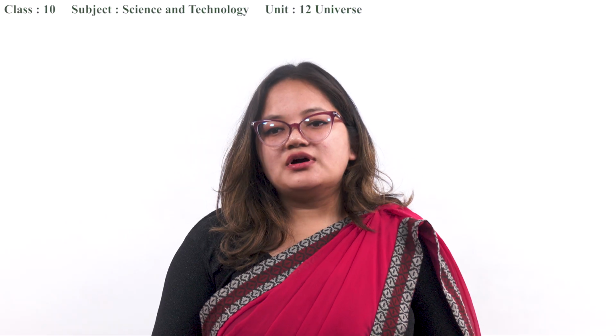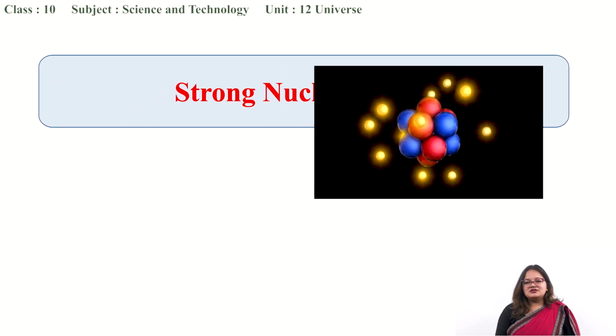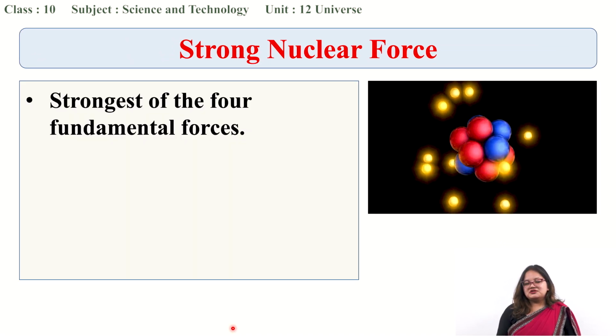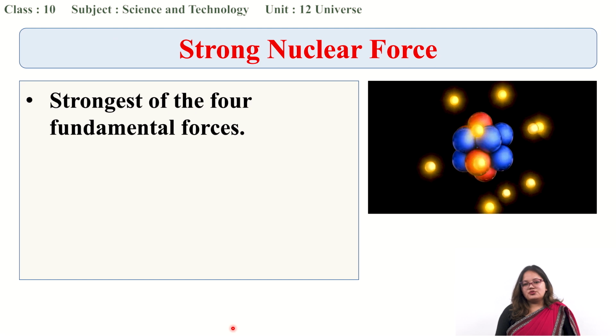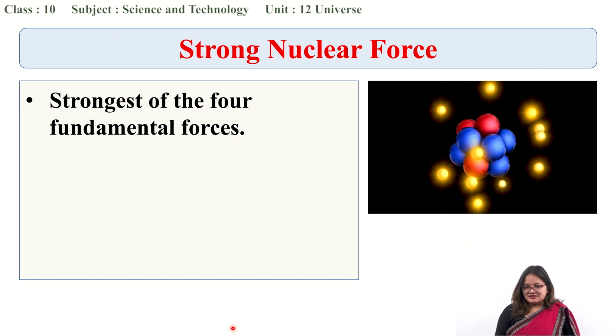So now let's go into our second force. The second one is the strong nuclear force. With the term strong nuclear, you must already have guessed that this force is related to the nucleus, right?